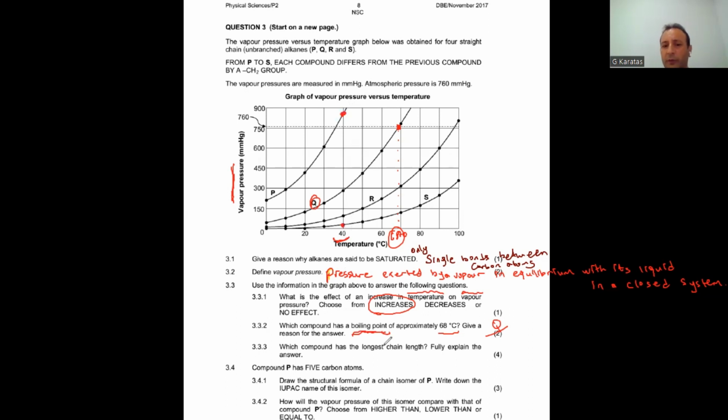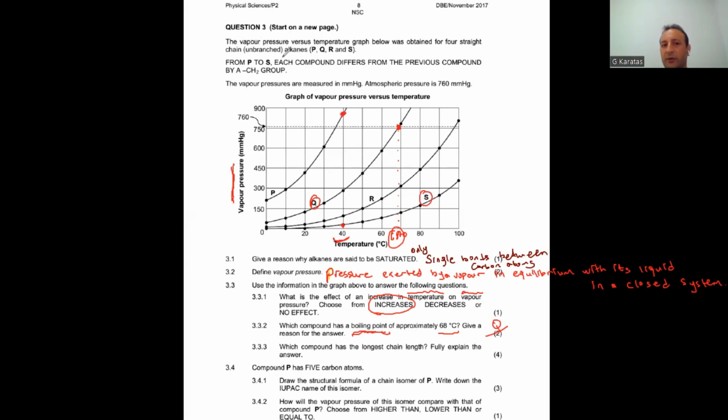We know that vapor pressure is inversely proportional to the boiling point. That means substance S has the highest boiling point, so substance S has the strongest intermolecular forces.